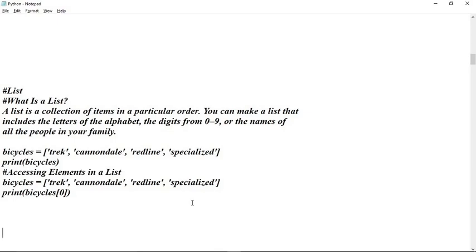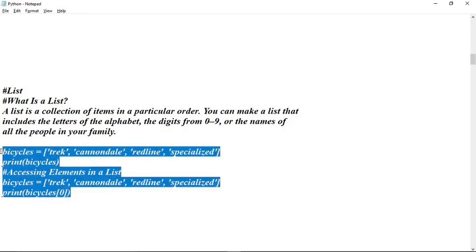So a list is a collection of items in a particular order. You can make a list that includes the letters of the alphabet, the digits from 0 to 9, or the names of all the people in your family. So let's say I'm going to define a list called bicycles, and then I'm going to print it, and then finally I'm going to access the first element of the list using bicycles[0]. I mean, the index is 0. So let's see if it works.